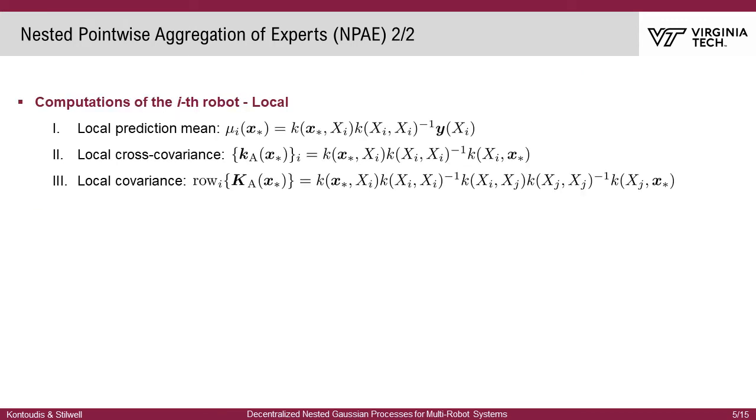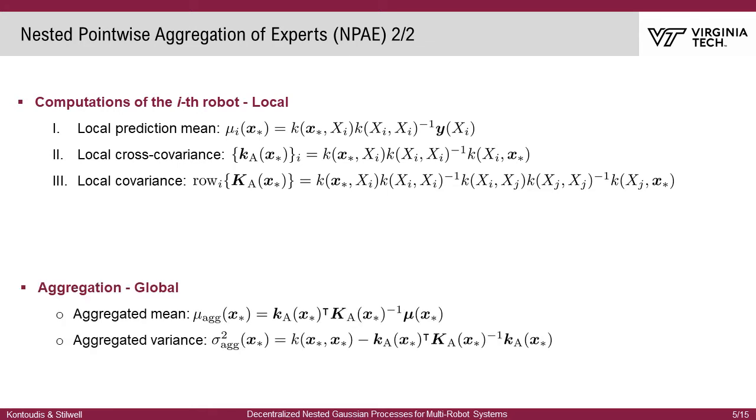The computations of each robot are 1. The local prediction mean, 2. The local cross-covariance, and 3. The local covariance. Note that all 3 quantities are functions of the kernel and of the observations. Then, after communicating these 3 quantities to the central node, the aggregation takes place.